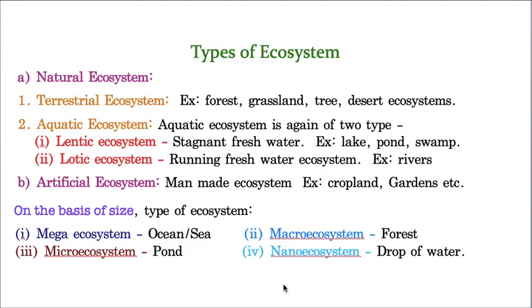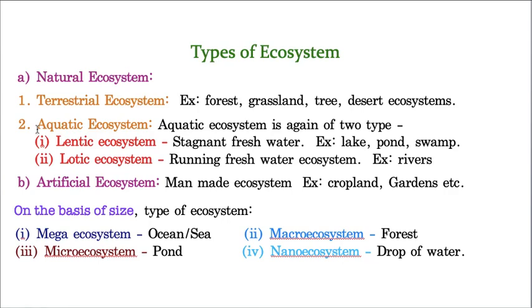Now, let us take some types of the ecosystem. The first type of ecosystem is natural and artificial ecosystem. Naturally, by default, nature accommodates a few ecosystems. What are they? The terrestrial ecosystem and also aquatic ecosystems. Terrestrial ecosystem means the land ecosystems. I gave examples also: forest, grassland, trees, a desert ecosystem. These are naturally existing, no one created them. So that's why they come under natural ecosystem.